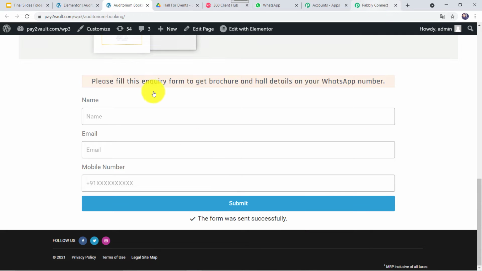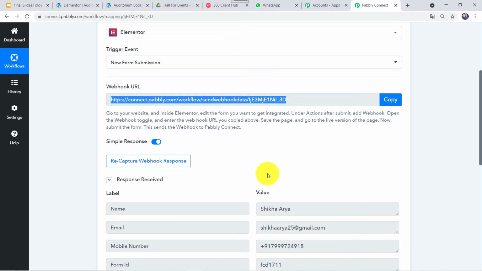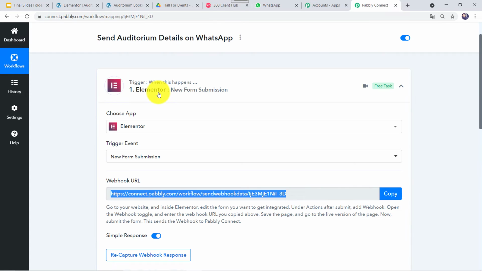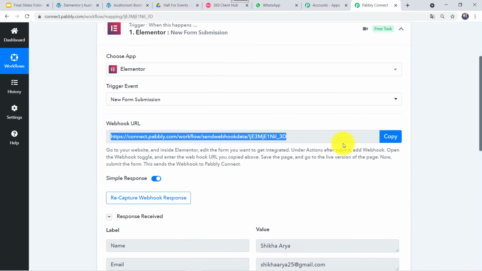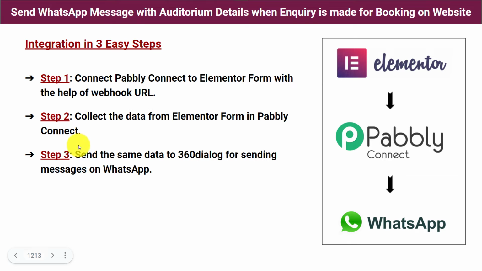Now let's go to Pabbly Connect. And here we can see that the response is received and the details are captured over here. The name, Shikha Arya, her email address, mobile number, form ID and form name. All the details are captured over here. Okay. So we are done with step 1 and step 2. In step 1, we have created the integration between Elementor Forms and Pabbly Connect. And in step 2, we have captured the data from Elementor Forms.